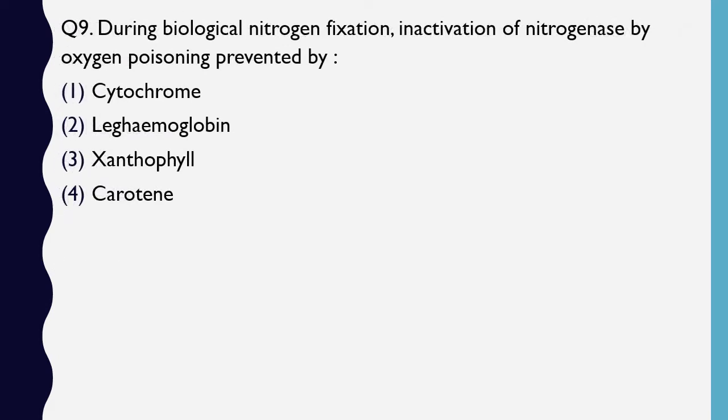Question number 9. During biological nitrogen fixation, inactivation of nitrogenase by oxygen poisoning is prevented by which of the following substances? Cytochrome, leg hemoglobin, xanthophyll, carotene. The correct answer is option 2, leg hemoglobin.